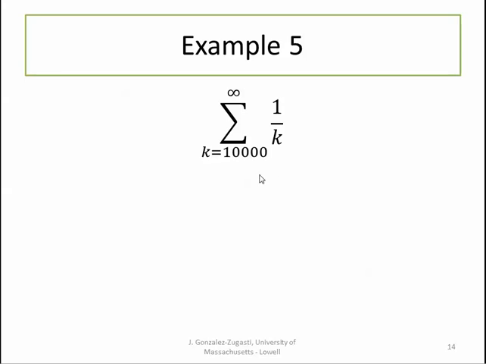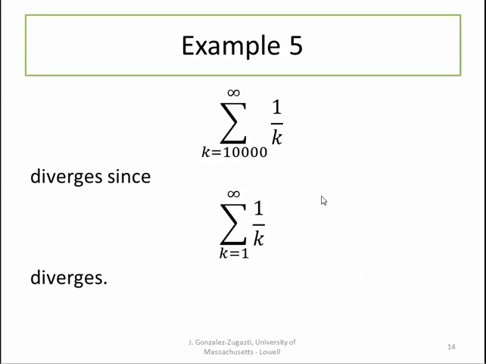Now if we look at the sum as k goes from 10,000 to infinity of 1 over k, this is just my infinite series with the first 9,999 terms chopped off, so we know this series diverges since our harmonic series diverges.